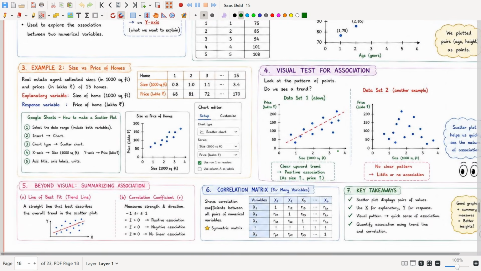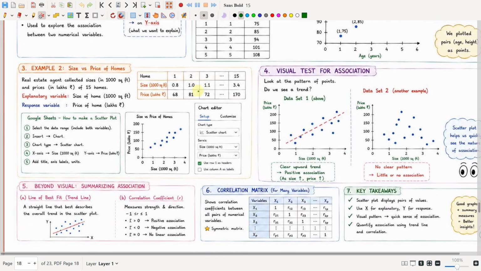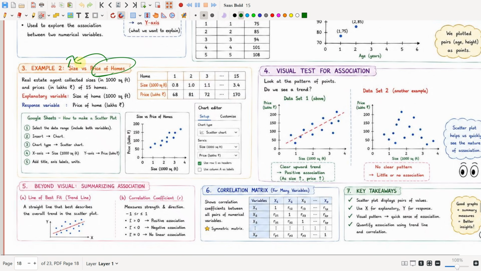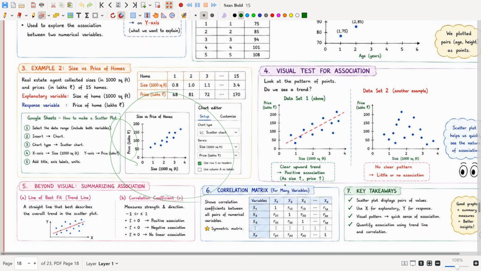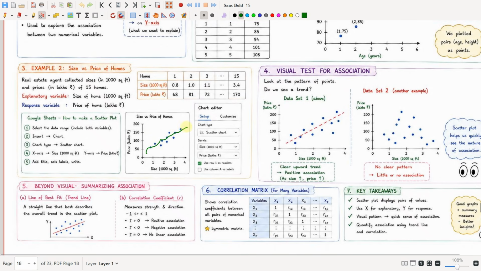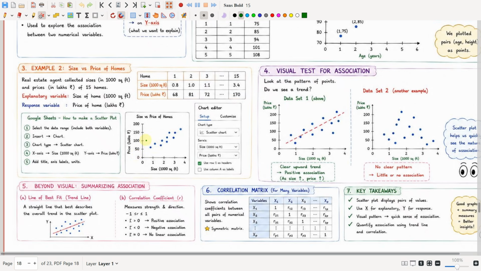Okay, and similarly we can also use size and price of homes. See, the price of homes will depend upon the size, right? So here size is the explanatory variable, so it goes on the x-axis, and price is the response variable, so it goes on the y-axis. So this is how we plot a scatter plot. And see here, as the house size increases, the price will also increase. So there is a positive association here also.